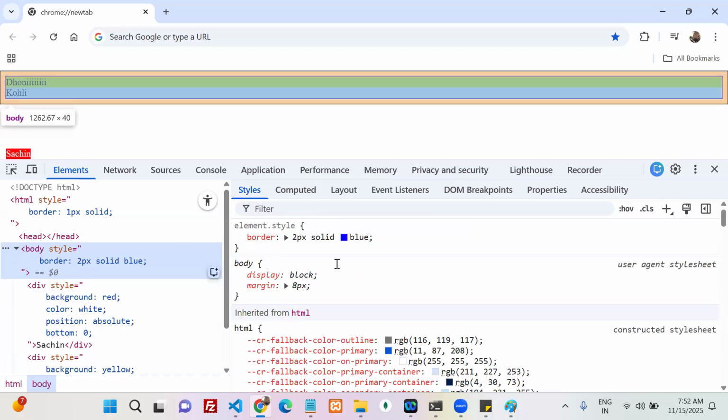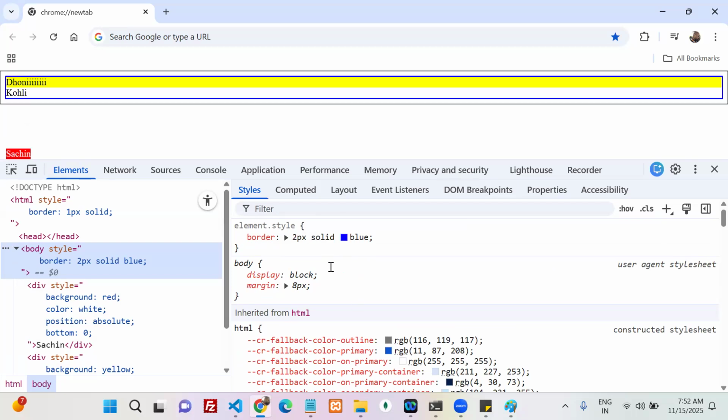Okay, see here. If it does not have any position, the default position is static. Whenever my parent has a position other than static, only then does it take the parent as a reference.